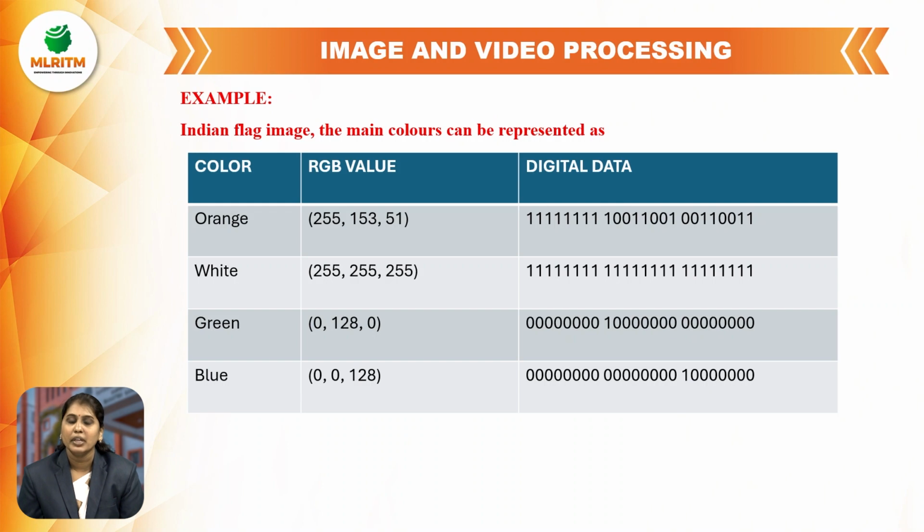For example, in an Indian flag image, the main colors can be represented as orange, white, green and blue.